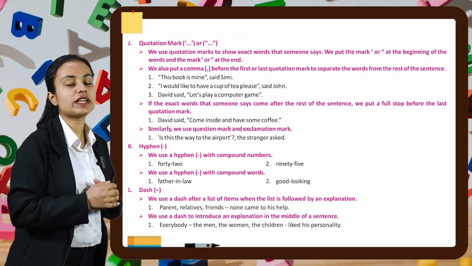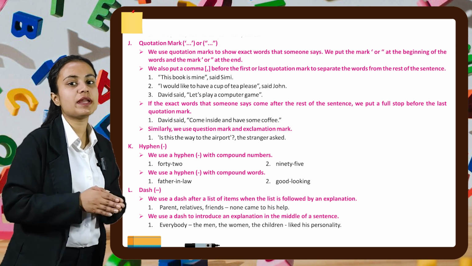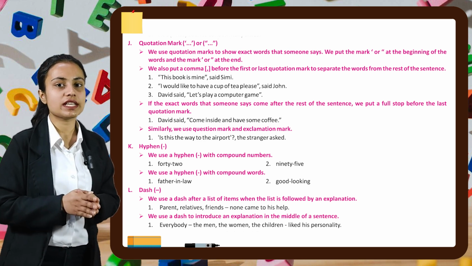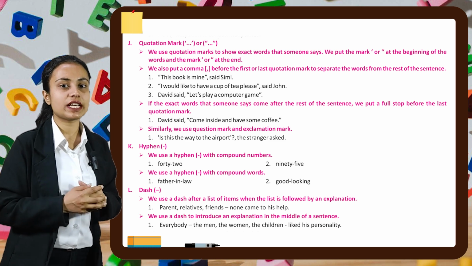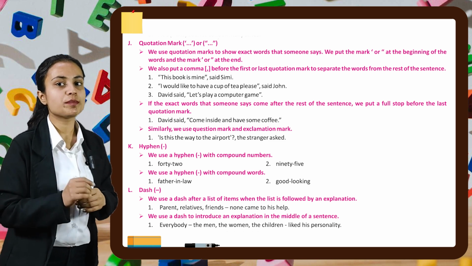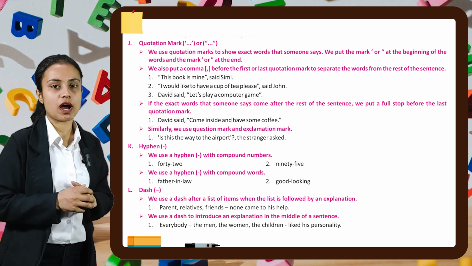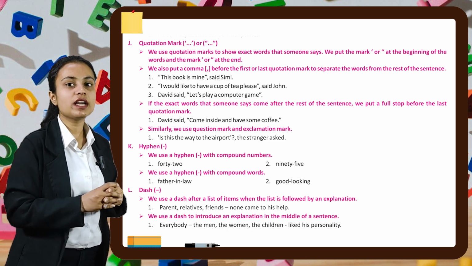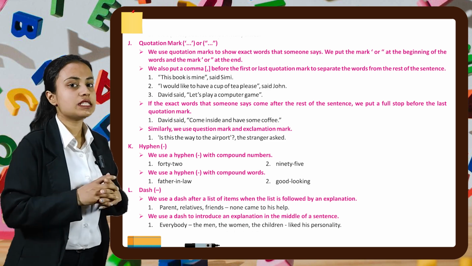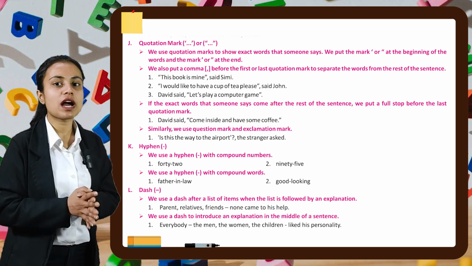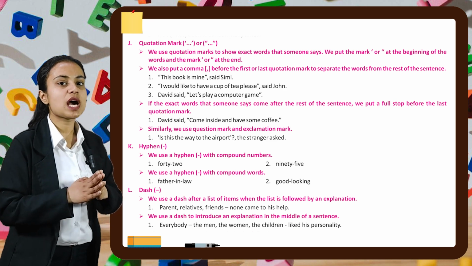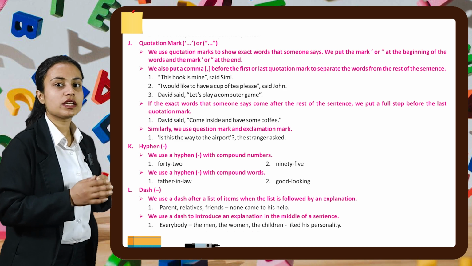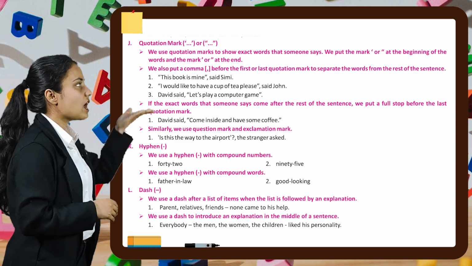In the third example, we have David said, "Let's play a computer game." If the exact words that someone says come after the rest of the sentence, we put a full stop before the last quotation mark. For example, David said, "Come inside and have some coffee." Similarly, we use quotation marks with an exclamation mark or question mark. For example, "Is this the way to the airport?" the stranger asked.